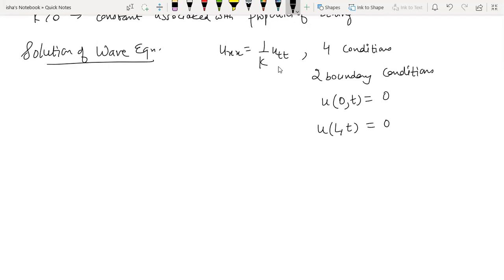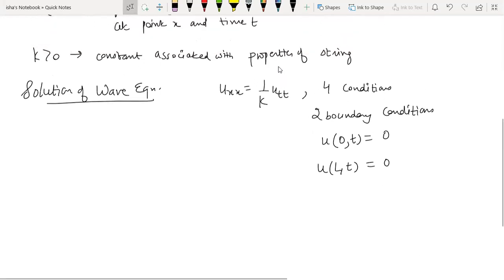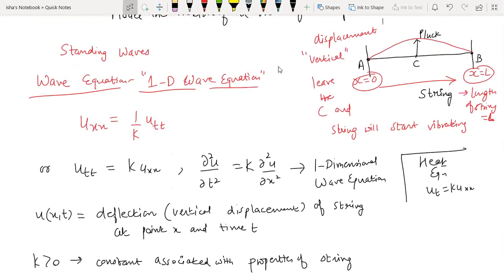So what is u denoting? If you look at the physical meaning, u is denoting the deflection. So can you see what the deflection is? What is the vertical displacement at the end point? The end points are never going to change their position, right? So whatever displacement is happening here, there, in the middle, wherever in the string, there is no vertical displacement going to happen for A and B. So that is why this deflection at the end points is always going to be zero.